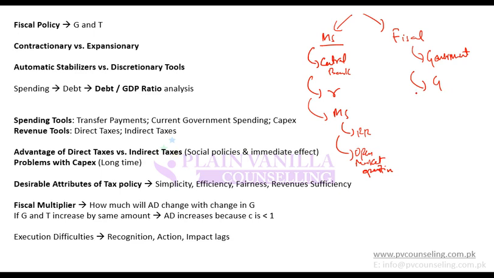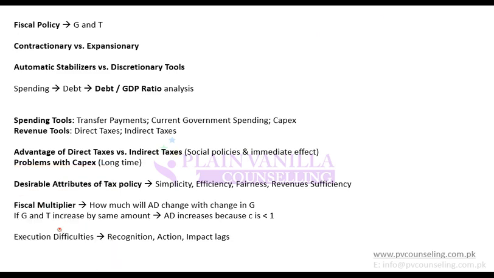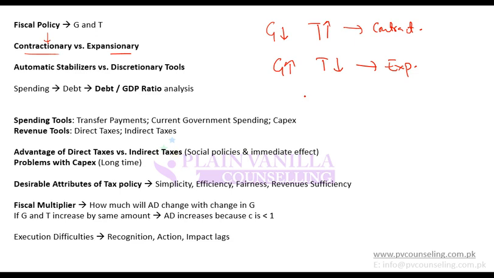Fiscal policy we discussed is related to government, and we discussed that it is related to government spending and taxes. So policies by government related to spending and taxes are known as fiscal policies. Again, fiscal policy can either be contractionary or expansionary. Contractionary means for slowdown. So reducing government spending or increasing taxes is a contractionary policy. On the other hand, increasing government spending and reducing taxes is an expansionary policy.